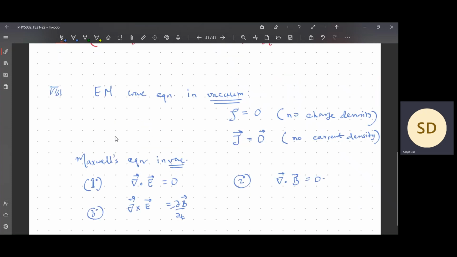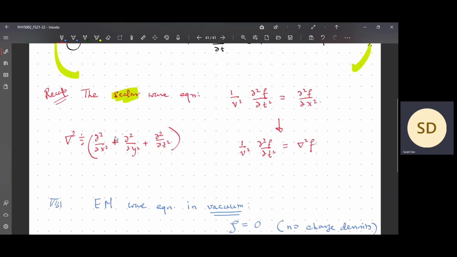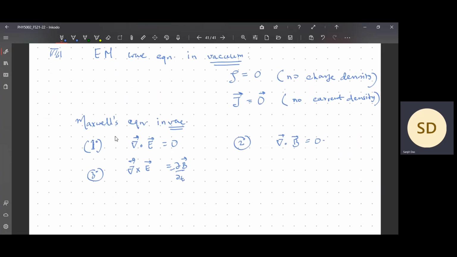With a minus sign. I hope I have given the minus sign previously. And the fourth one will be del cross B. Del cross B: mu naught J will not be there. So it is mu naught epsilon naught dou E by dou t. So this is Maxwell's equations in vacuum. In vacuum. That should be clear.